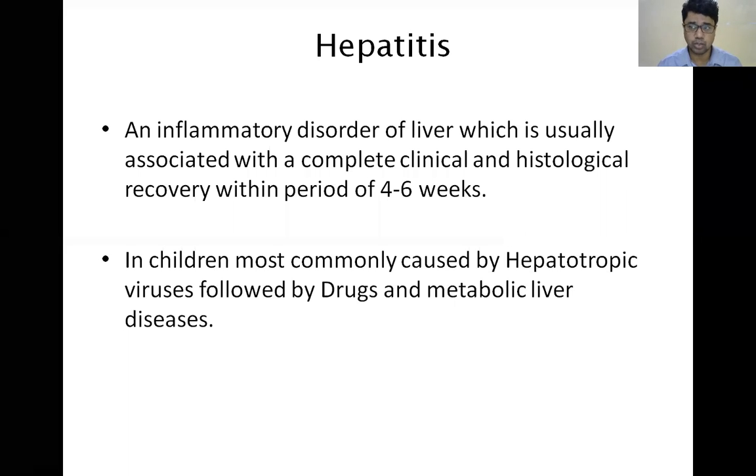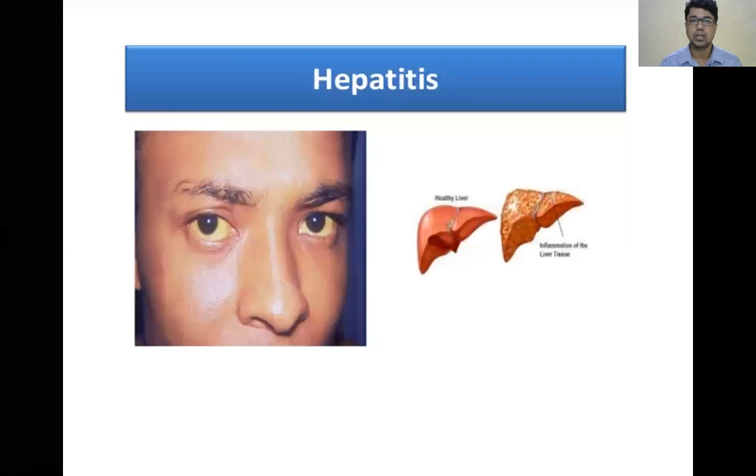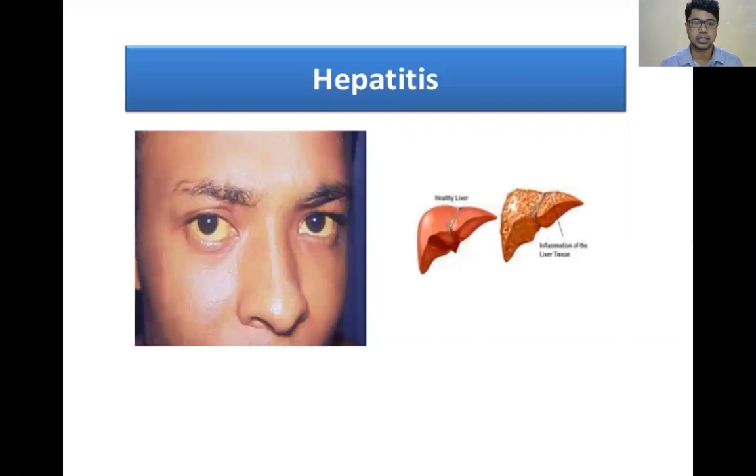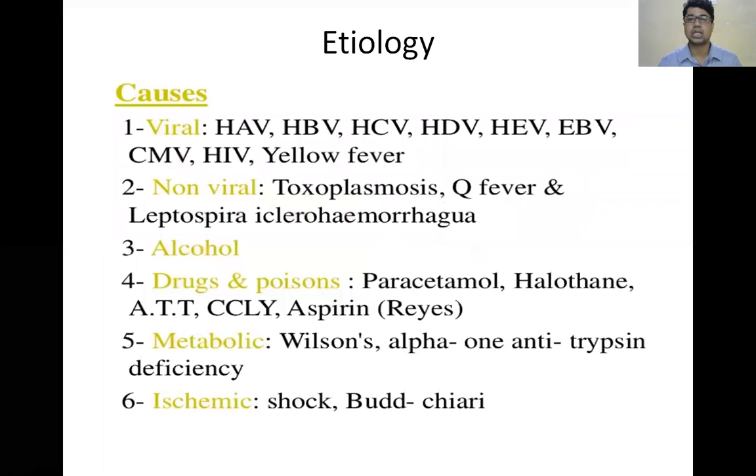So now we'll go to see what are the etiologies of hepatitis. What are the etiologies? First is viral, which is common, then bacterial. So what are the viral etiologies?